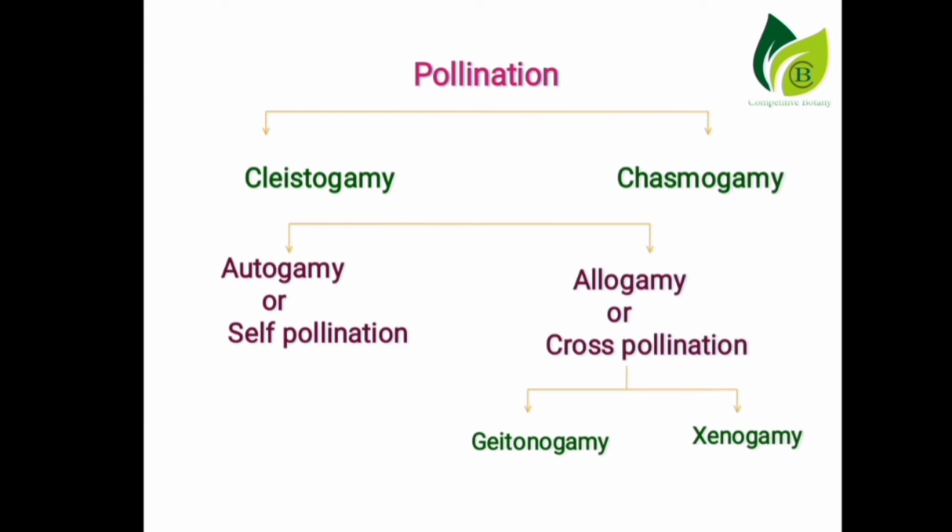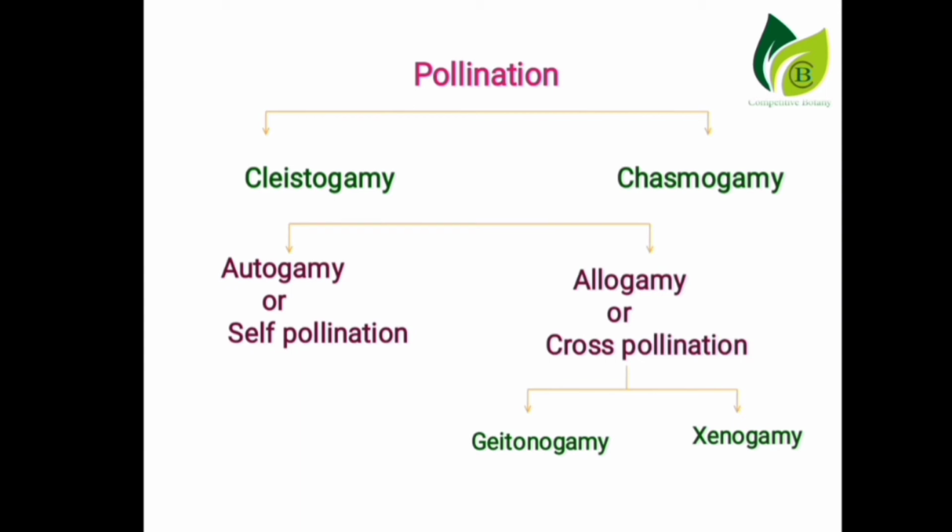So coming to the first one, autogamy. The pollen transfer occurring within a flower, that is, the pollen grains are transferred from the anther to the stigma of the same flower, is called autogamy. Next one is allogamy. Allogamy is the transfer of pollen grains from the anther of one flower to the stigma of another flower. Generally, cross-pollination is important for producing new varieties of plants.